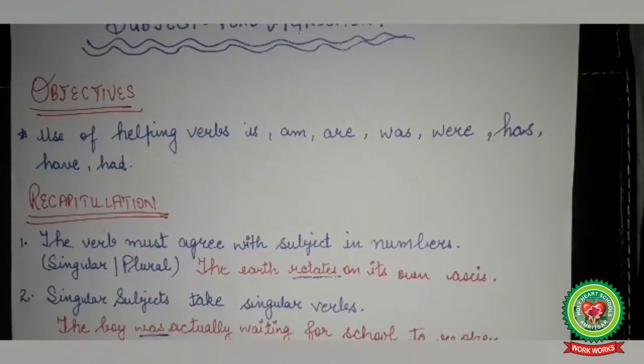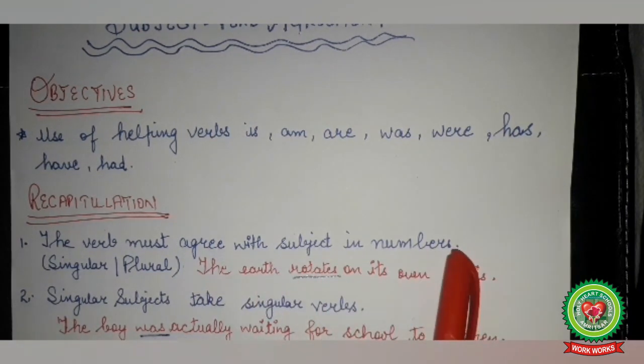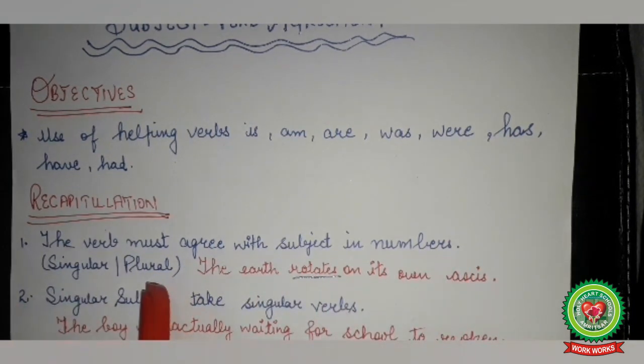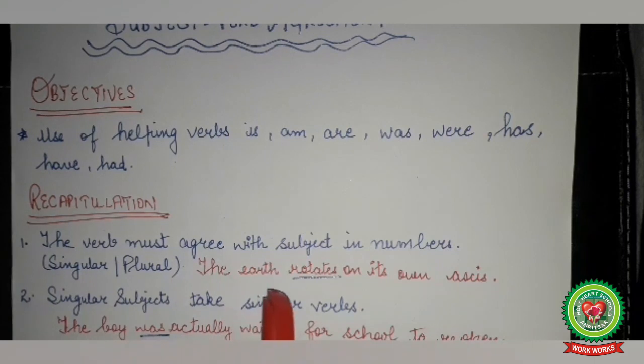Now look here. Number 1. The verb must agree with the subject in number, singular and plural. For example, the earth rotates on its own axis. Here, the earth is a singular subject. So here we have used a singular verb, that is rotates.